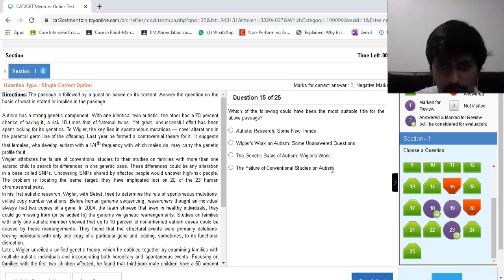Autistic research, some new trends. Wigler's work on autism, some unanswered questions. The genetic basis of autism. Wigler's work, failure of conventional studies of.